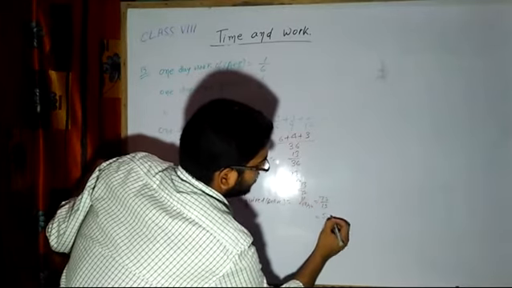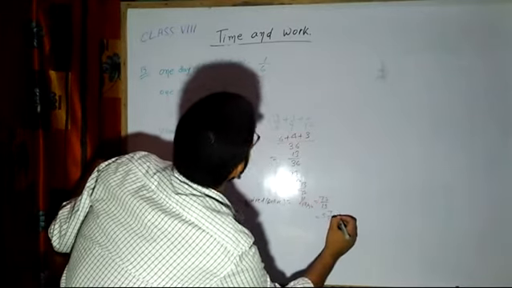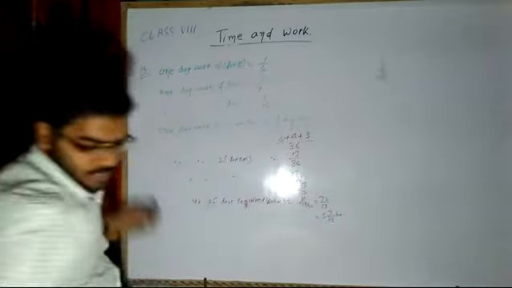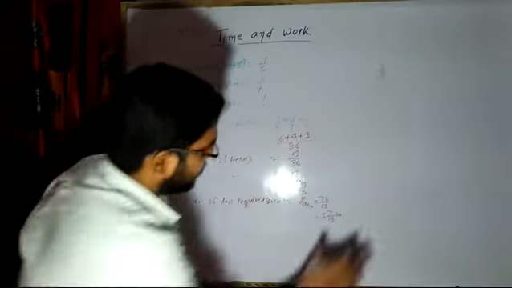13 5s are 65, so 5 and 7 upon 13. Was it hours, I think? So it will be hours only. Was it hours or days? It was days.